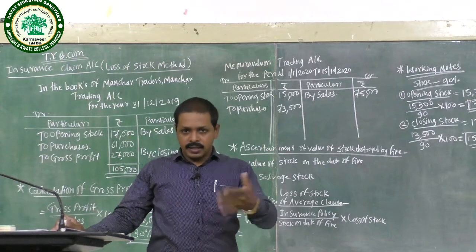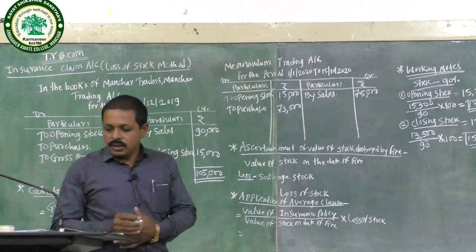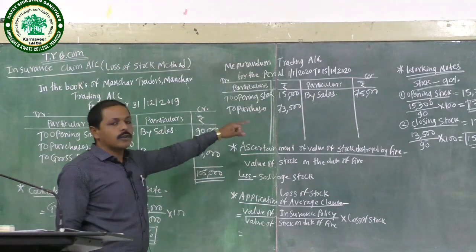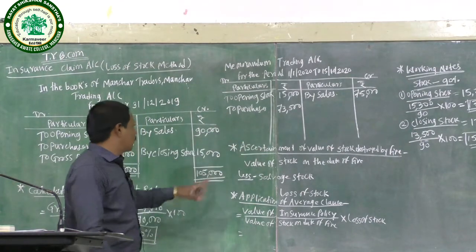Next entries continue with salvage stock and others. 30% is calculated for the gross profit, 30% on sales.